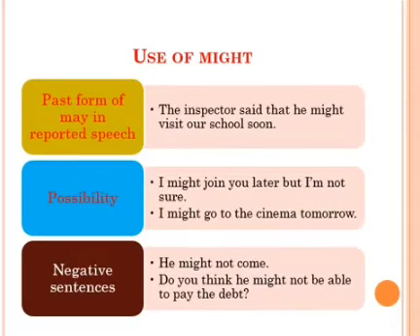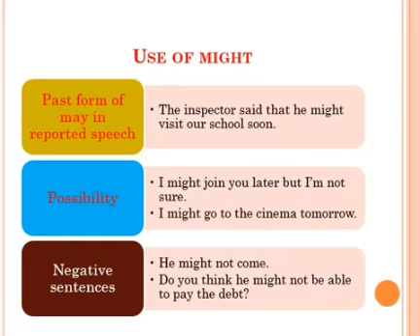Now let us know when to use might. The past form of may is called might. Past form of may, that is might, is used in reported speech. For example, the inspector said that he might visit our school soon. Might is also used for possibility. I might join you later, but I am not sure. Second example, I might go to the cinema tomorrow.